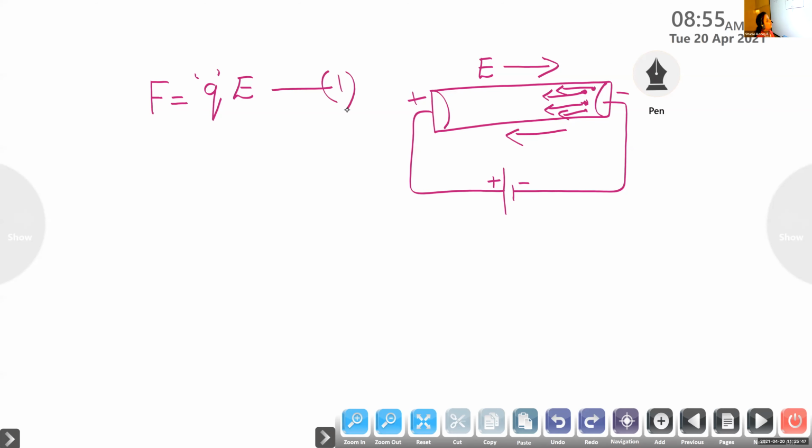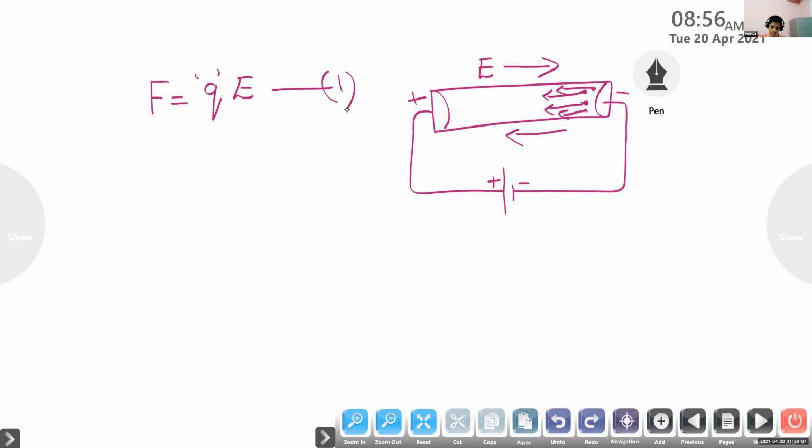And students, what are the charge carriers present in this case? Who is acting as a charge carrier inside this metallic conductor? Yes, which particle is acting as a charge carrier here? The electrons.